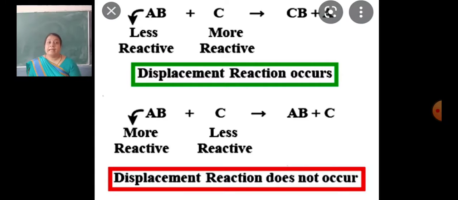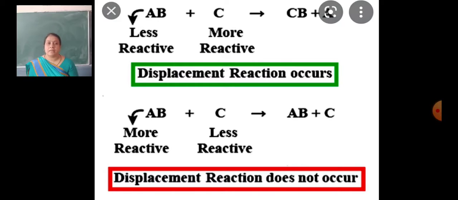Now see the displacement reaction. How does a displacement reaction occur? Take one reactant, AB, and the other, C. They form CB plus A. A is the less reactive metal and C is the more reactive metal. So the more reactive metal displaces the less reactive metal. C combines with B and displaces A.